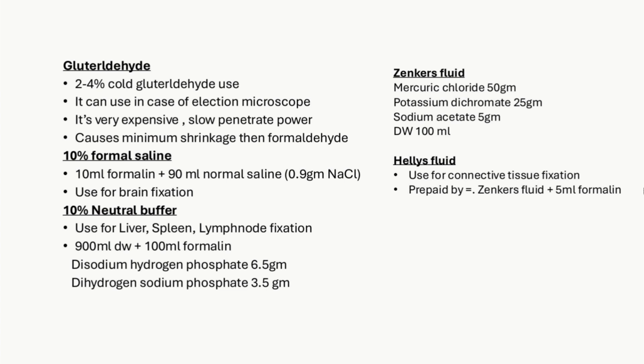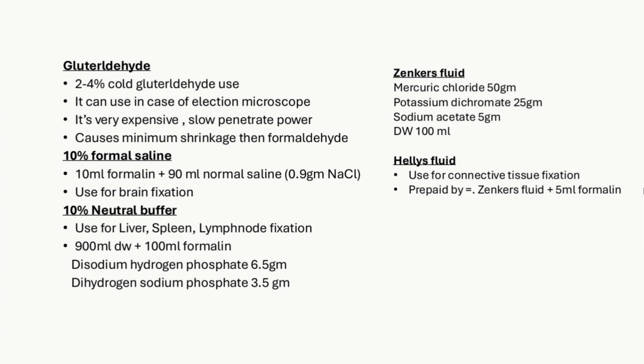Then glutaraldehyde: 2 to 4% glutaraldehyde is used. It can be used in case of electron microscopy. It's very expensive and has slow penetration power, which are the disadvantages. It causes minimum shrinkage compared to formaldehyde, which is the advantage. Then 10% formal saline: